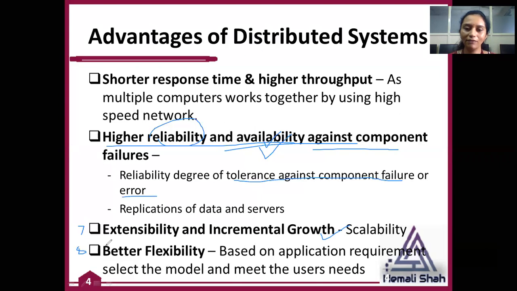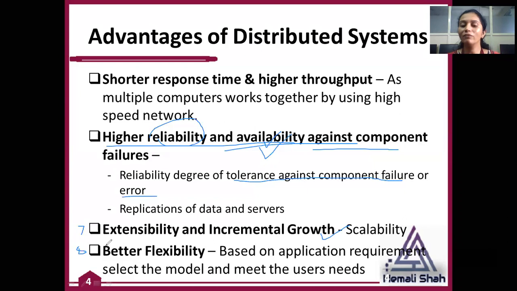The eighth advantage is better flexibility. Better flexibility means, as per the user requirement and the application requirement, you can design your system using the models that we have already studied: workstation model, workstation server model, and process pool model. Based on your application requirement, you can choose any one of the models. For example, if you want only communication between the workstations, then you can use the workstation model.